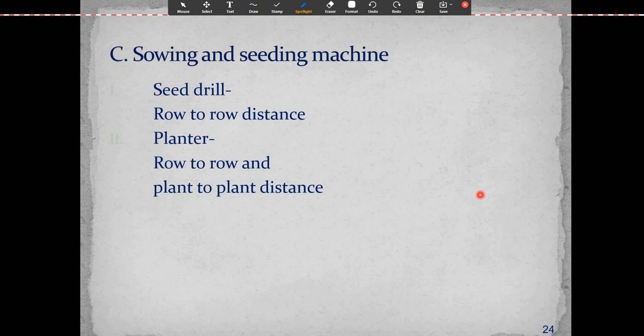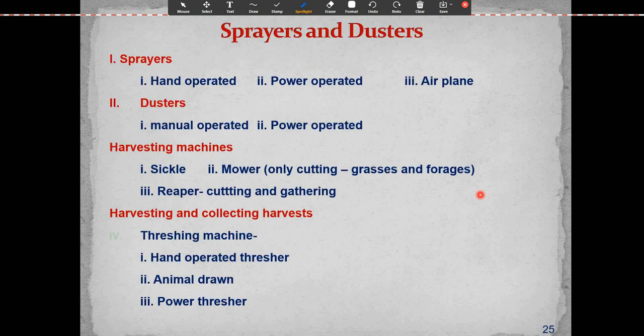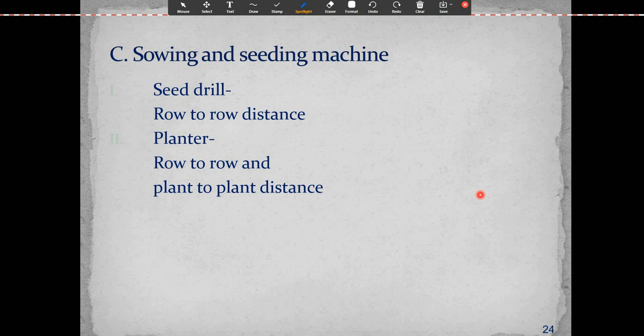Now the sowing and seeding machines. There are different types of sowing and seeding machines. Then again, the sowing and seeding machines include the seed drill and the planter. What is the difference between a seed drill and a planter? A seed drill maintains the row to row distance but not the plant to plant distance. A planter maintains the row to row distance as well as the plant to plant distance.